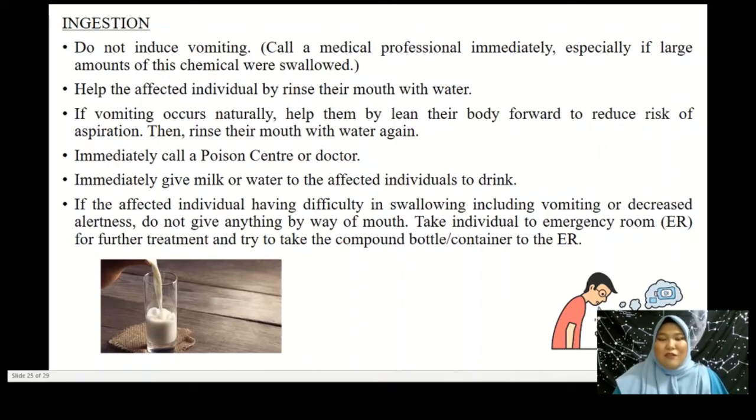If the affected individual has difficulty breathing or swallowing, including vomiting or decreased alertness, do not give anything by mouth. Take the individual immediately to the emergency room for further treatment and try to bring the compound bottle or container to the emergency room.